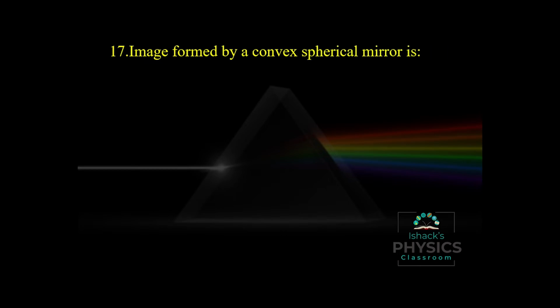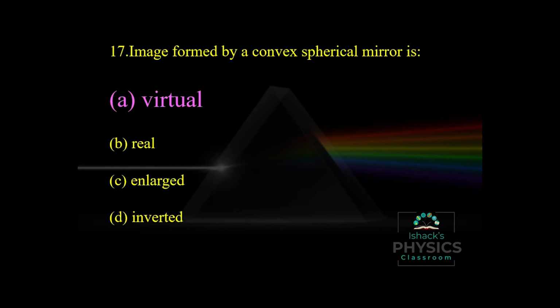Image formed by a convex spherical mirror is? So in case of a spherical convex mirror, we always get virtual images. In case of concave lens, we also have virtual images. In case of concave mirror, we have both real and virtual images. But in case of concave lens, we have only virtual images. But in case of convex lens, we have both real and virtual images.